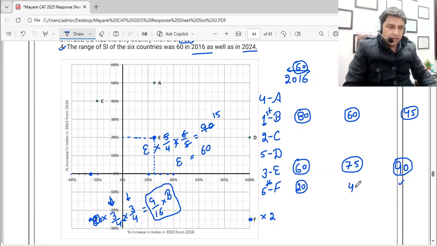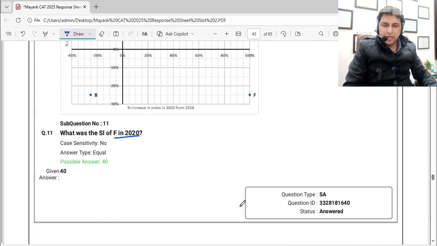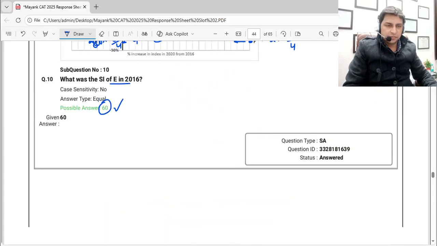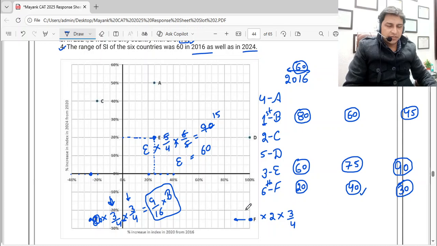Now in the next year it is double, 40, and in the next year on the y-axis, if I check, that is again 25%, and it's a decrease. So if I decrease by 25%, that is into 3 by 4. That comes out to be 3 by 4 of 40, that is 30. Now the question they have asked is for F in 2020, and that is 40. So that is the answer here.